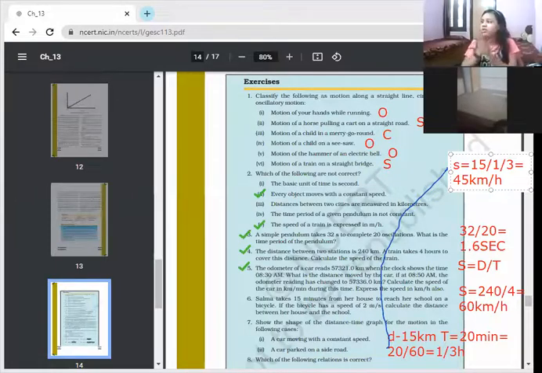Question number 6 is, Salma takes 15 minutes from her house to reach her school on a bicycle. If the bicycle has a speed of 2 meters per second, calculate the distance covered. It's very simple. But before doing it, children, check the units. The units should be the same. Calculate the distance between her house and the school.